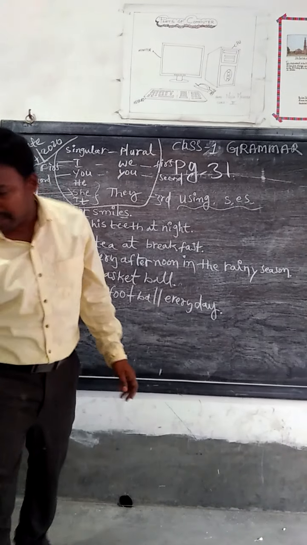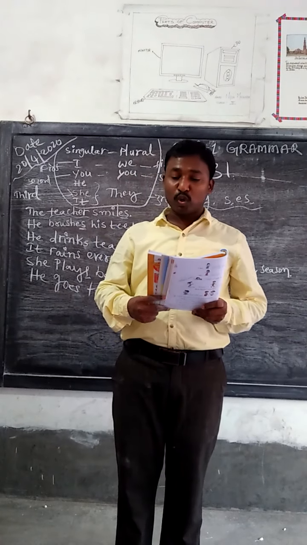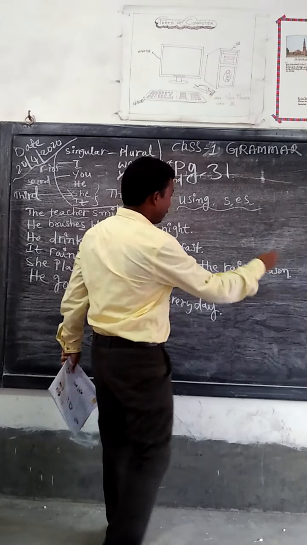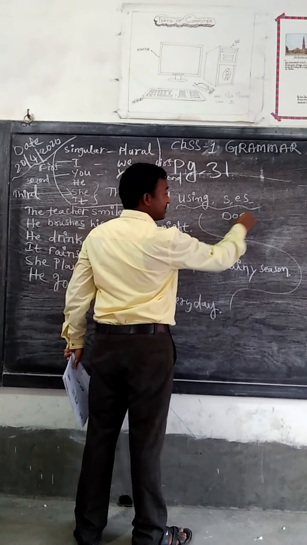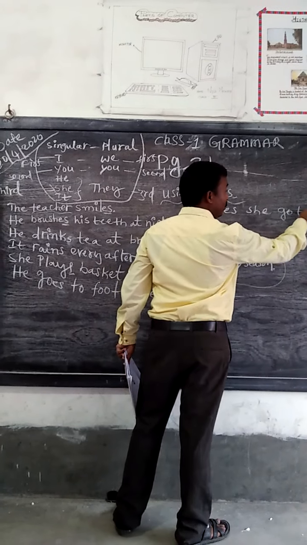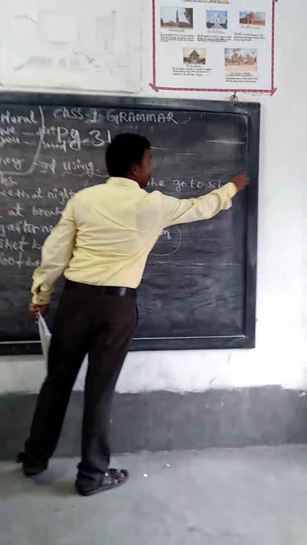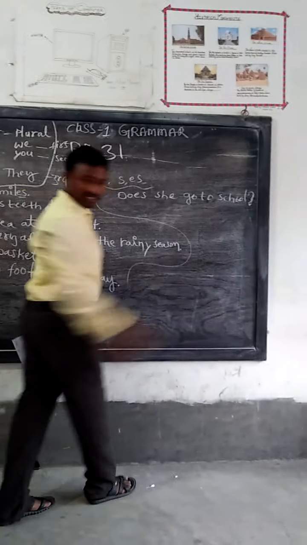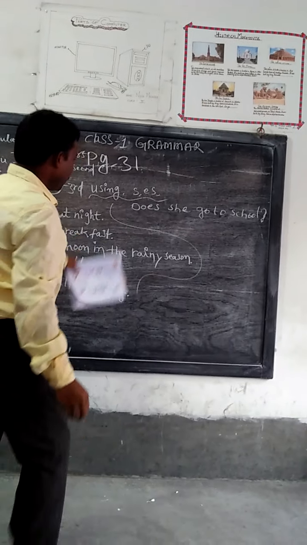Dear children, we have some other examples. Does she go to school? You see some examples. Does she go to school? Question mark. Does she go to school?